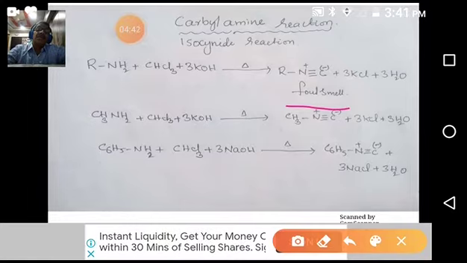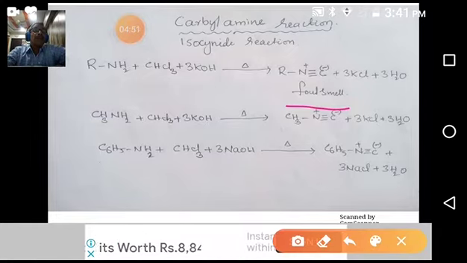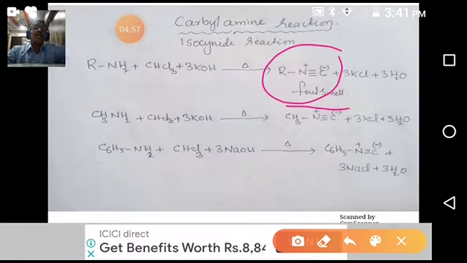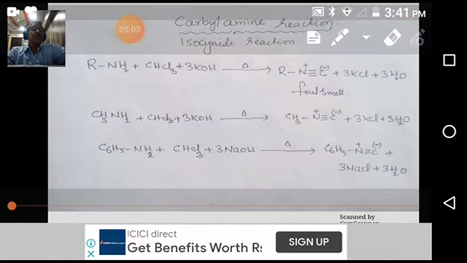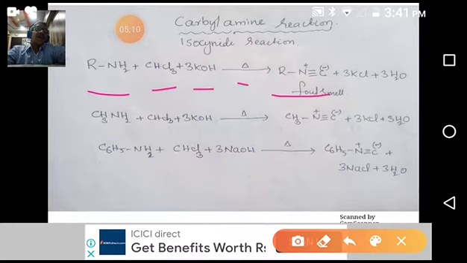So this is the carbylamine test. It is also known as the isocyanide test. Why is it the isocyanide test? Because the reaction product is an isocyanide, which has a foul smell. So this is the reaction: RNH2, when it reacts with chloroform and KOH on heating, gives isocyanide plus potassium chloride and water.